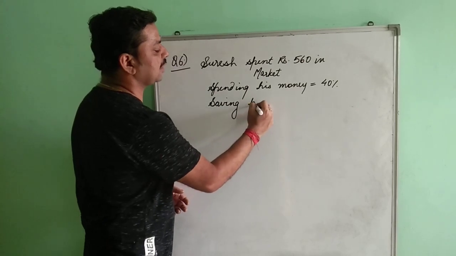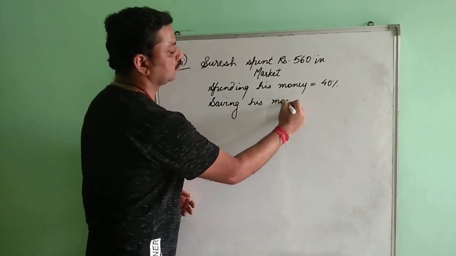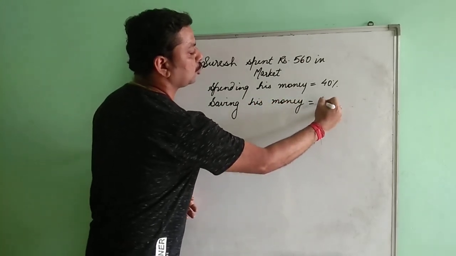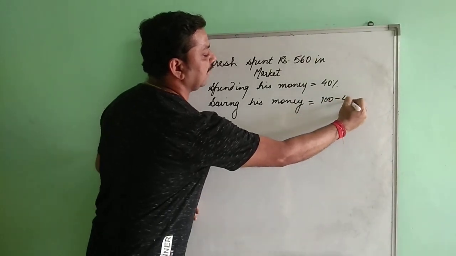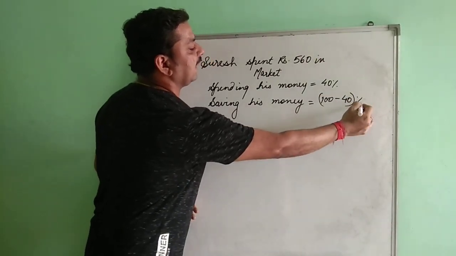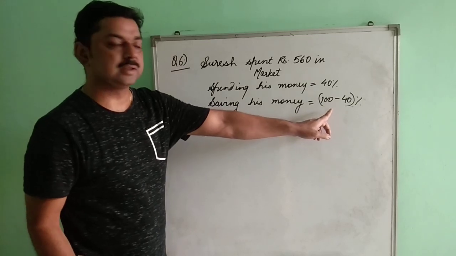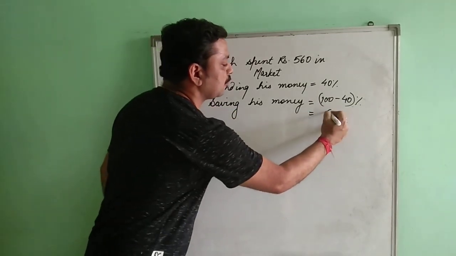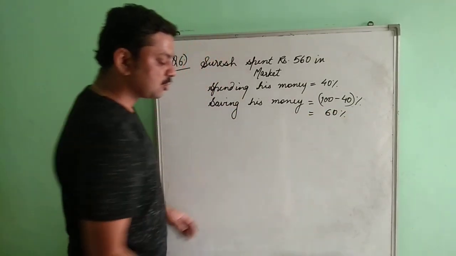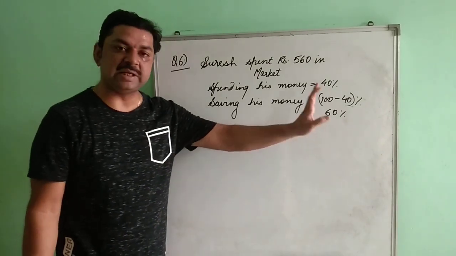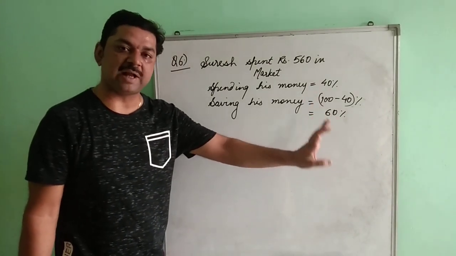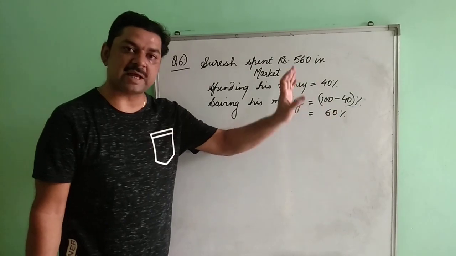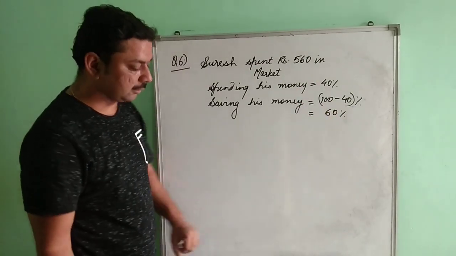Saving his money is total minus spending. We take the total as 100% minus 40%, that is going to be 60%. So that means 60% of the money he is having at this point of time. Clear?